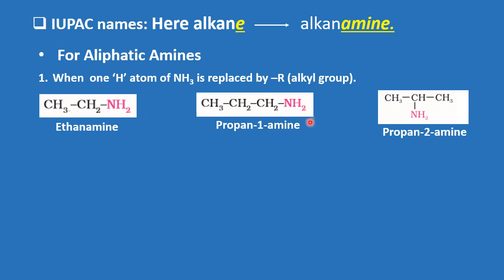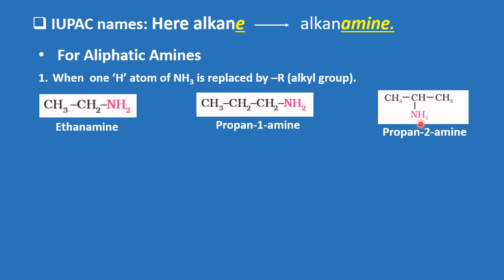Whereas here we have 3 carbon atoms. Now the carbon containing the amino group is numbered as 1. So 1, 2, 3. When n is equal to 3, it is propane. So it is propane-1-amine, where E is replaced by amine.